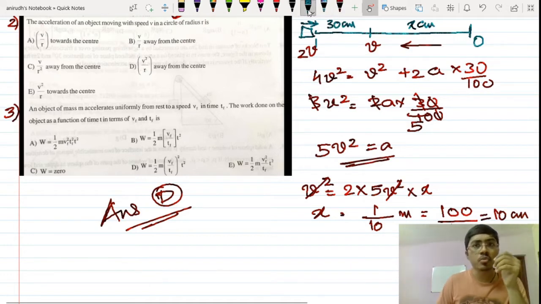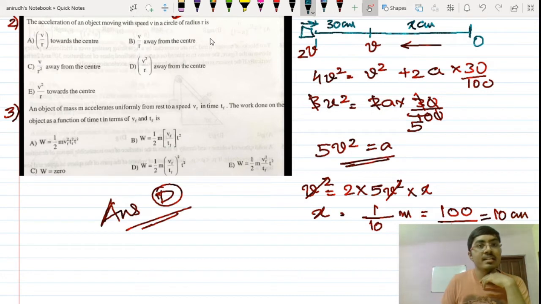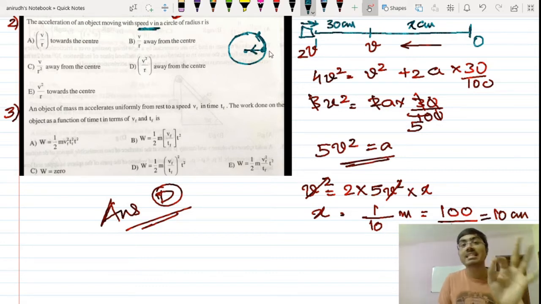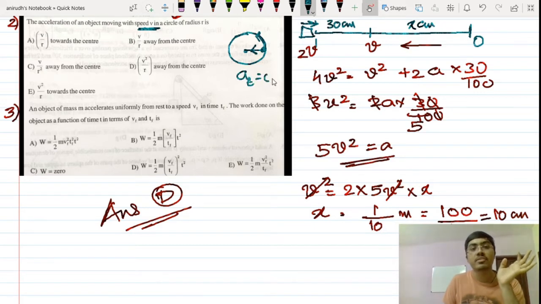See guys, question number 2 is much easier. The acceleration of an object moving with a speed v in a circle of radius r. If this is a circle of radius r, then this body is actually moving in this particular direction. So what is the acceleration here? One of the accelerations is towards the center. Now it is moving with a constant speed v, so there is no tangential acceleration. A tangential is equal to 0, and it has a centripetal acceleration.